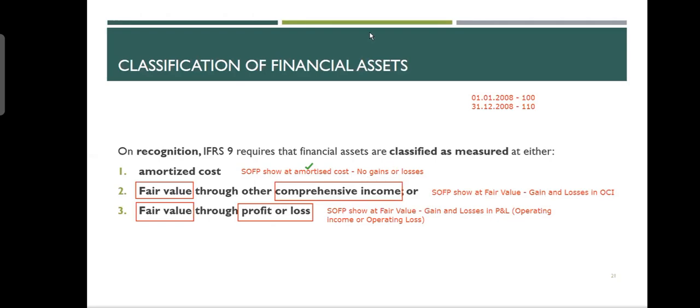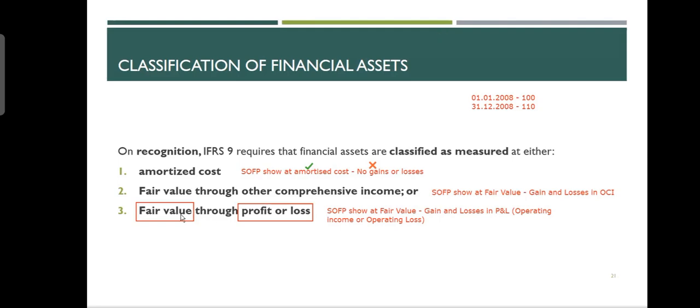And it will never have any gains and losses. It does not have any gains or losses. Why? I will also explain this thing. The second type is fair value through OCI. So when somebody tells you that this financial instrument is fair value through OCI, you immediately understand that in the balance sheet, I will write down the fair value, which means 110. And this $10 change in the fair value, I will write down in OCI.